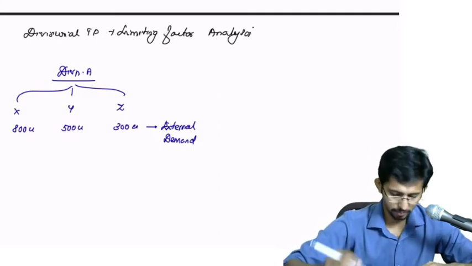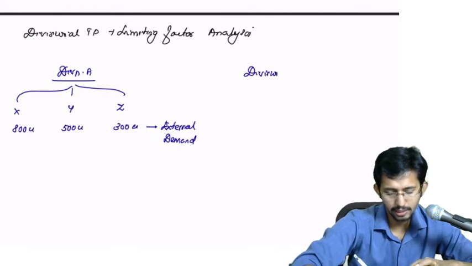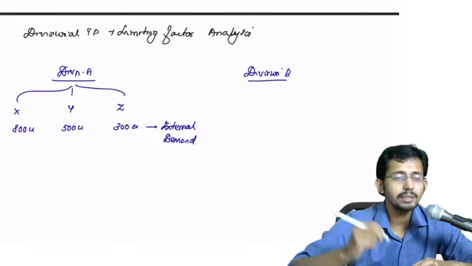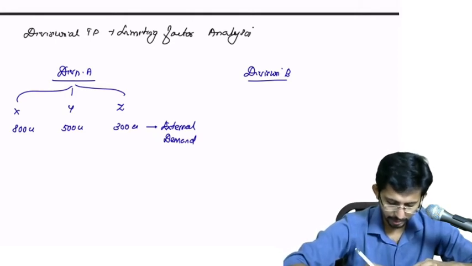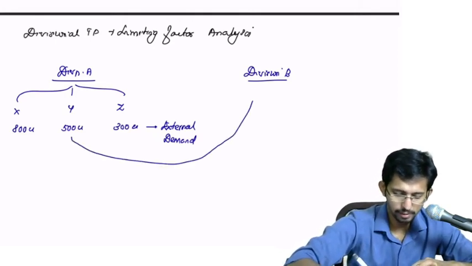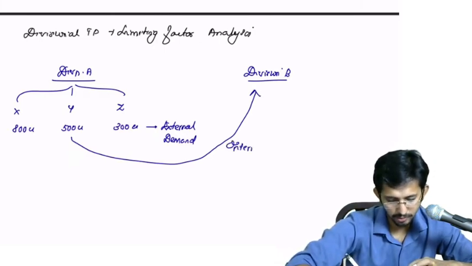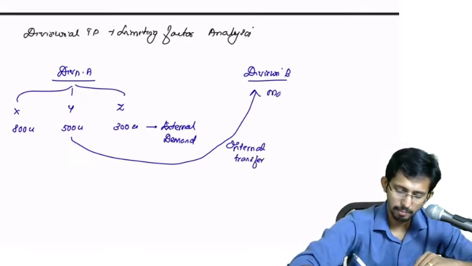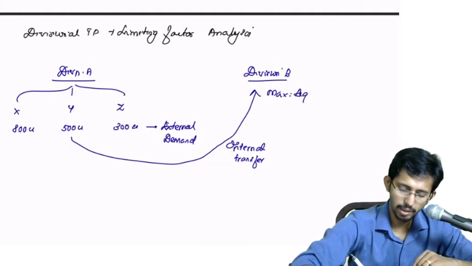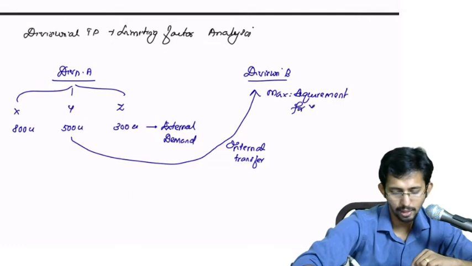Now there is another division, division B. And what does this division B do? Division B requires product Y, internal transfer. So what is the maximum requirement for Y?